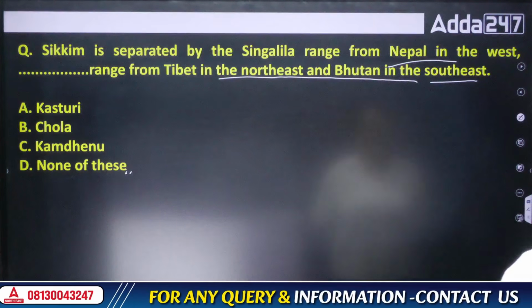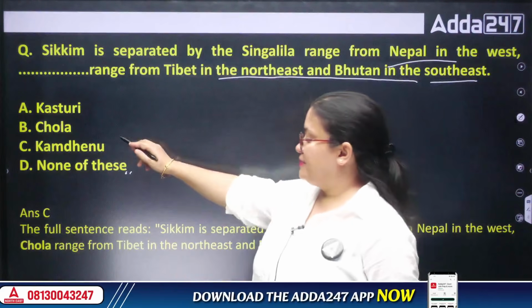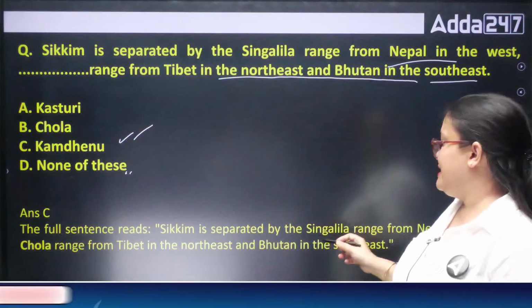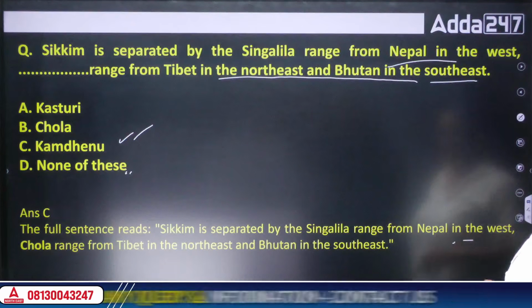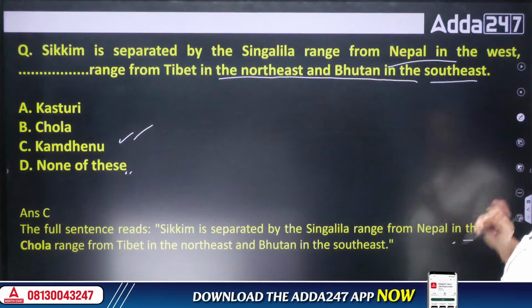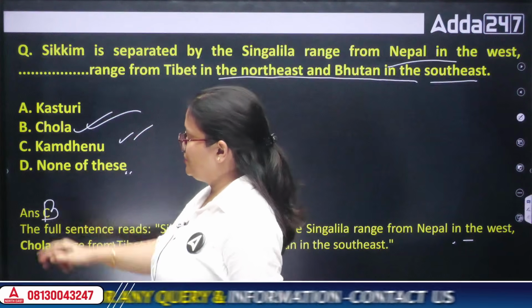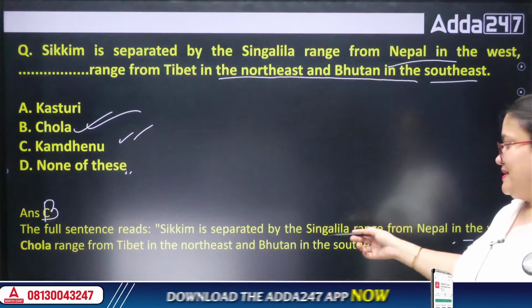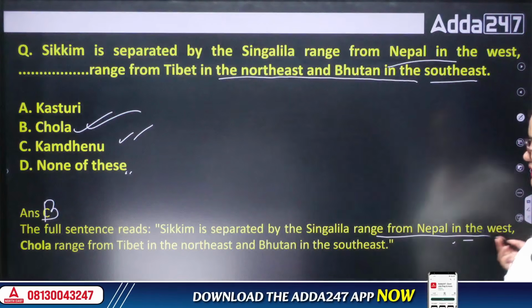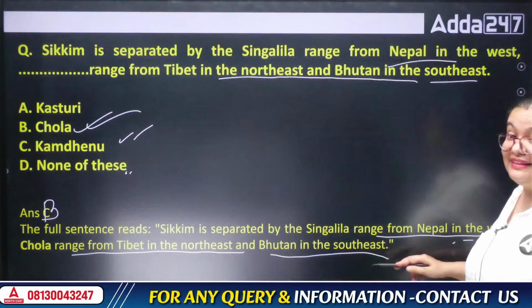Yes, so whenever we talk about the ranges that separate these particular states, it is Kamdhenu. Sorry, it is not C. The answer is B. It is the Chola range which separates these particular places. Okay, so it is separated by the Singalila range from Nepal in the west, the Chola range from Tibet in the northeast, while Bhutan is in the southeast.